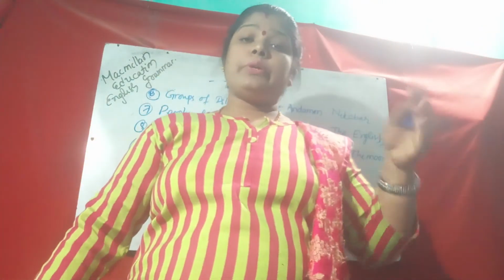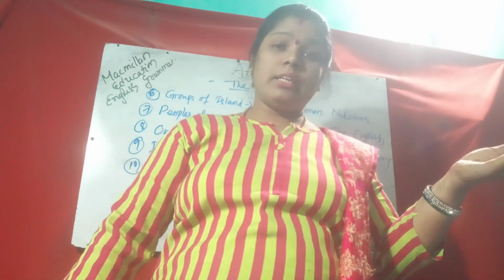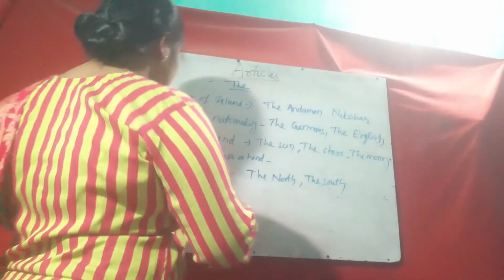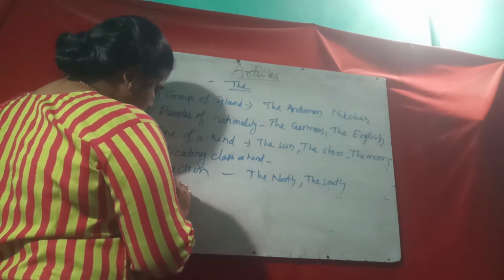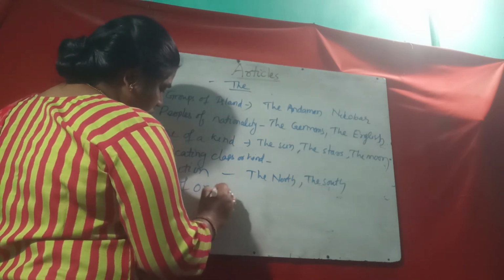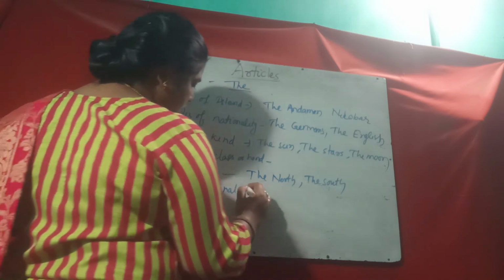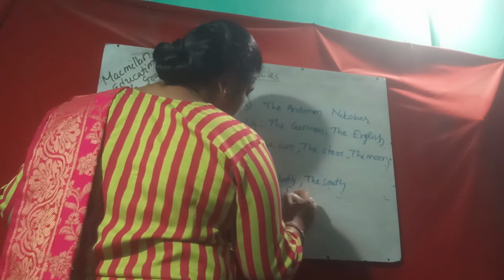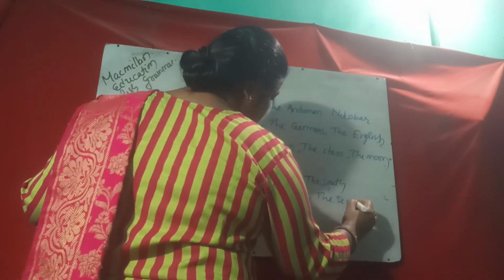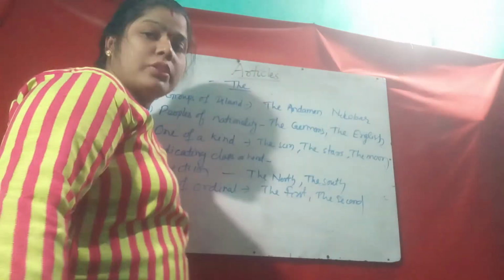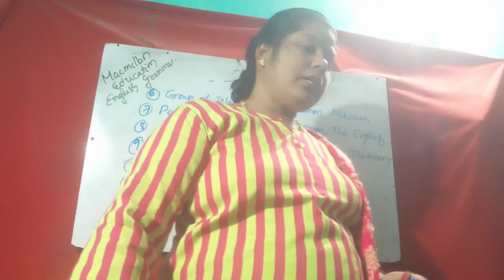Ordinals: the first boy, the second boy, the third one. Ordinals means the first, the second. Before ordinals also "the" will be used.